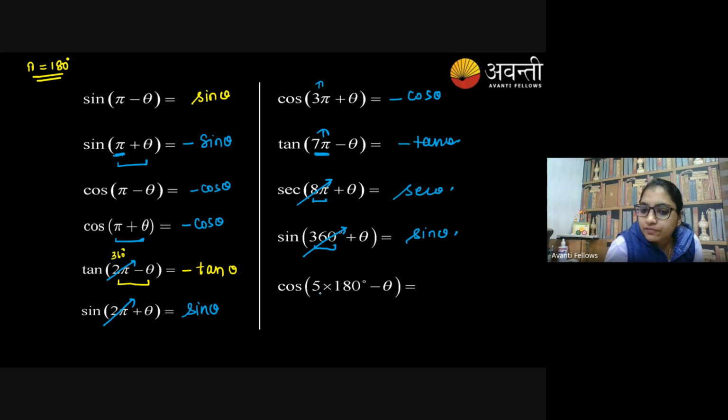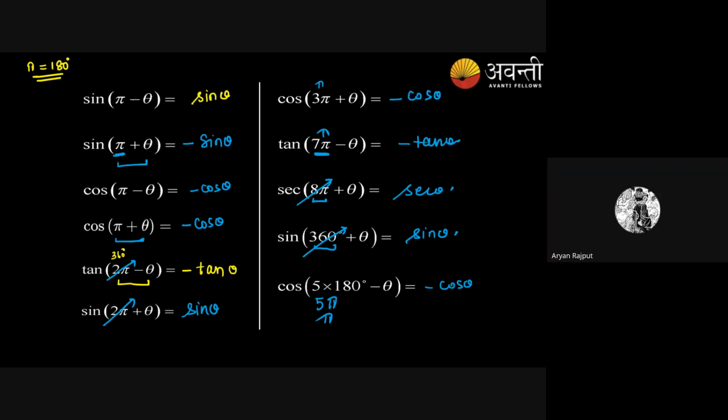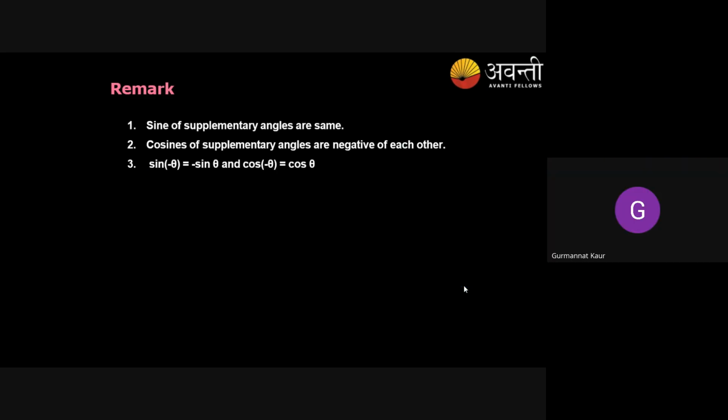So it's going to be 5 pi; I can ignore 4 pi, so it's only pi minus theta. So how's the trick? Great. For quick solving, whenever I find a multiple of 2 pi, I just ignore it. Got it? Yes, ma'am.